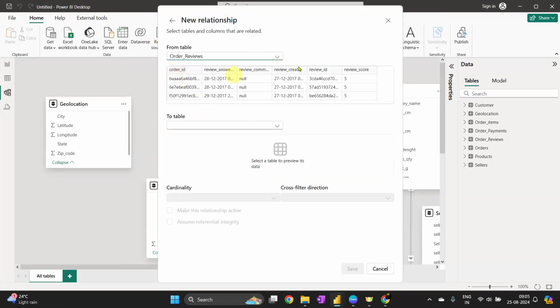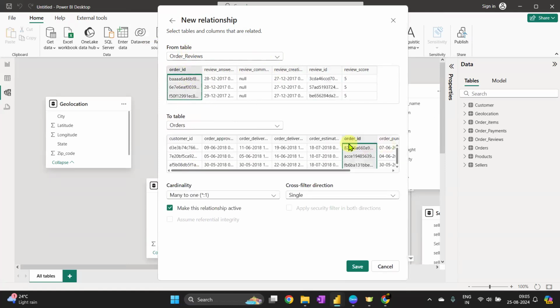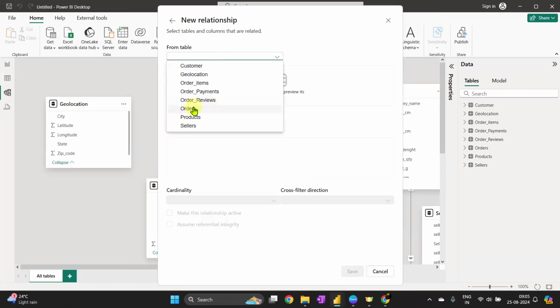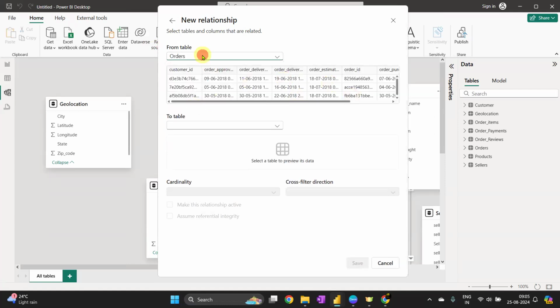Order reviews. In this table, order ID is new and review ID is new, so there is nothing else about the review table. That's why we connect order review and the order table, only the two. Let me save it. And after review, there is orders. With orders, we do not have anything else.